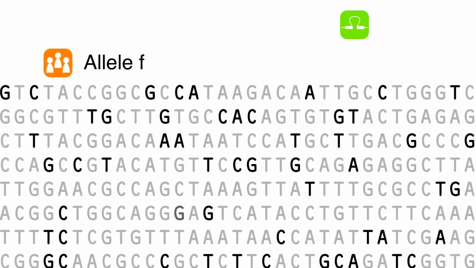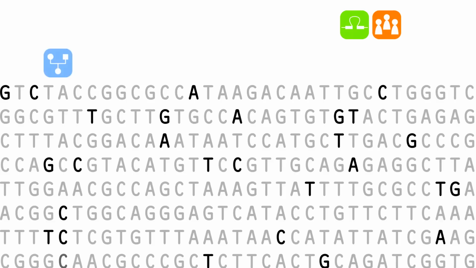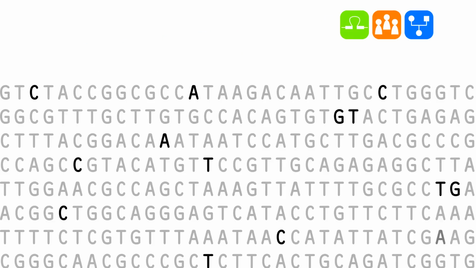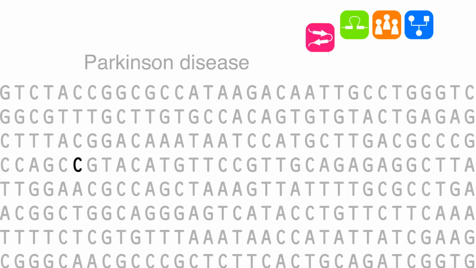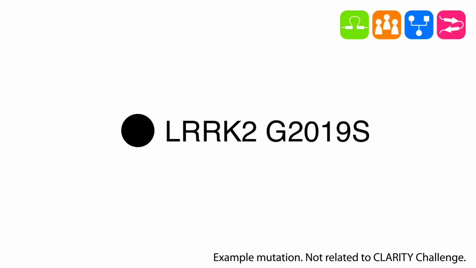So next we remove those that occur frequently in the population. Then the so-called pedigree filter removes all variants that are not in line with the expected inheritance pattern. And the last filter removes all variants that cannot be linked to the given disease. This is based on CeGaT's expert-created disease panels and literature mining from Genomatix. In several cases, this approach directly pinpointed one presumably causal variant out of the millions to start from.